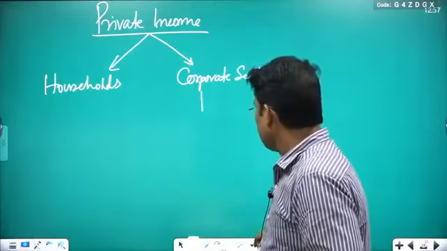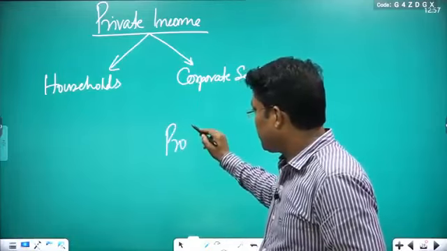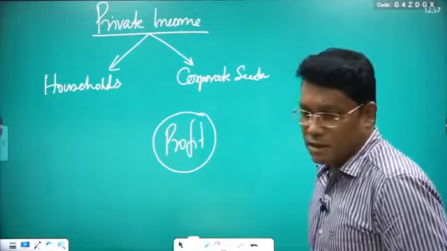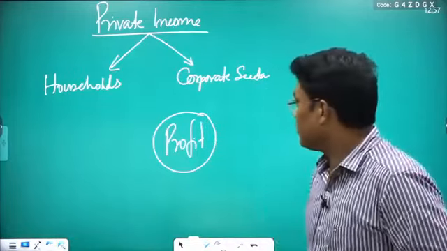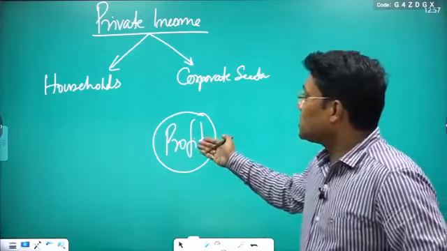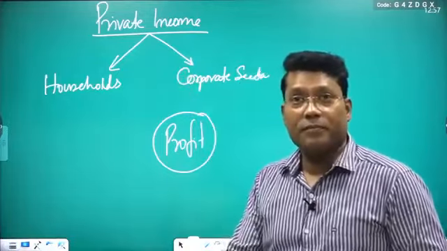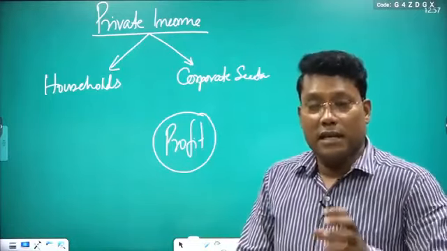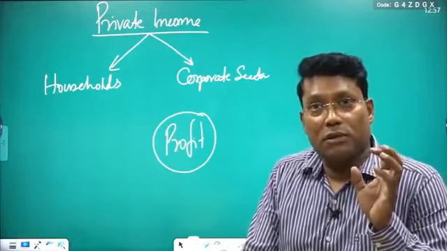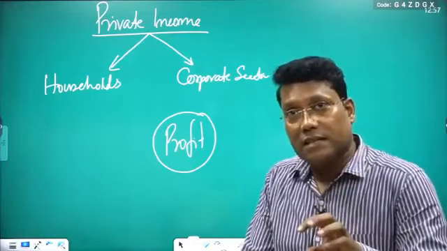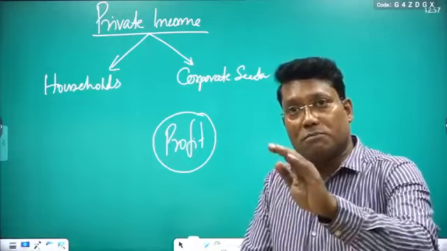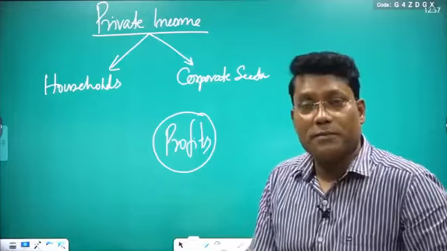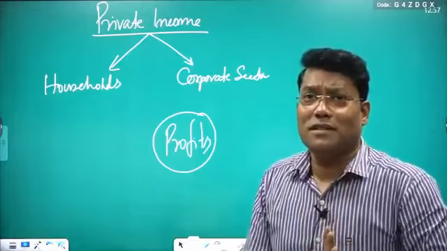But my question is, suppose you are taking the profit. If you subtract profits from private income, the left amount of income will give you the household income. That is a simple logic. If the private income includes income of the households plus income of the corporate sector, and the corporate sector's income is profit, so you subtract the profits, and the left amount is the household income. But only one point you have to think again.